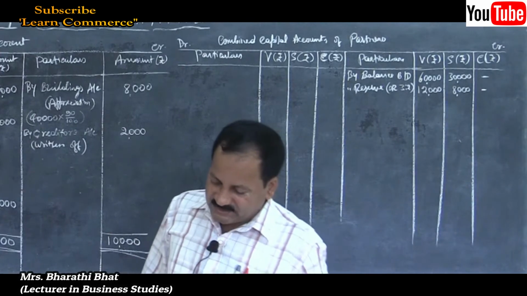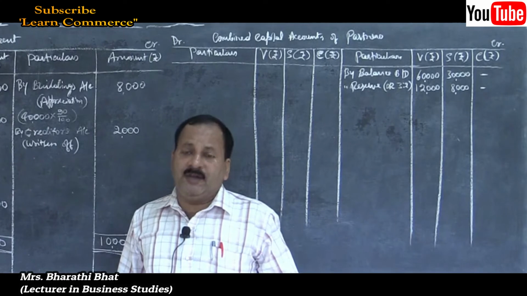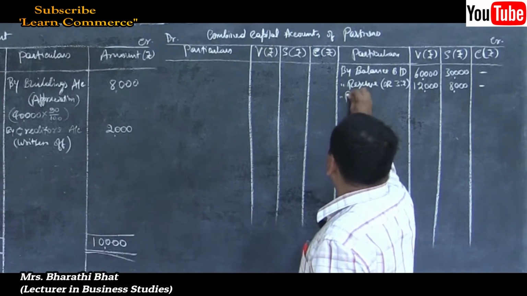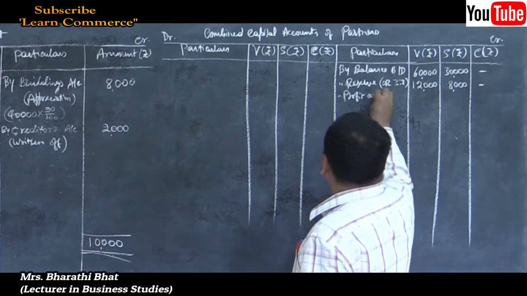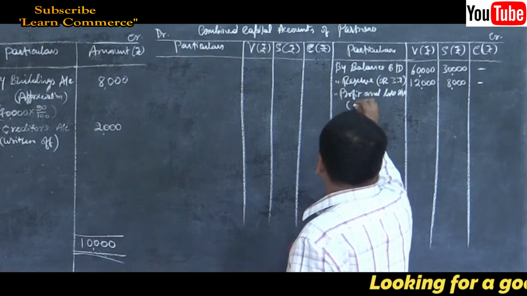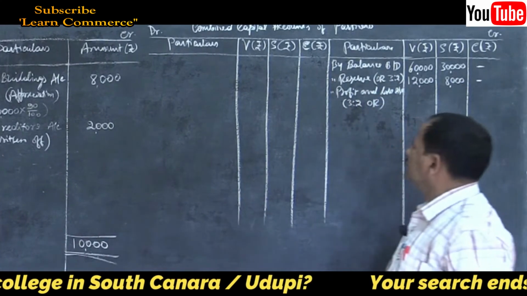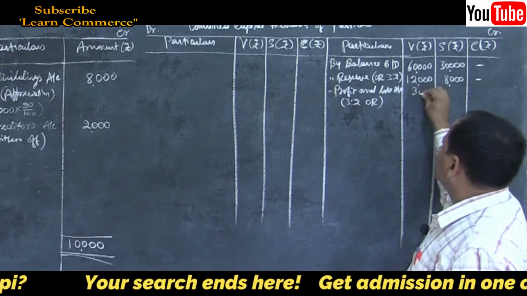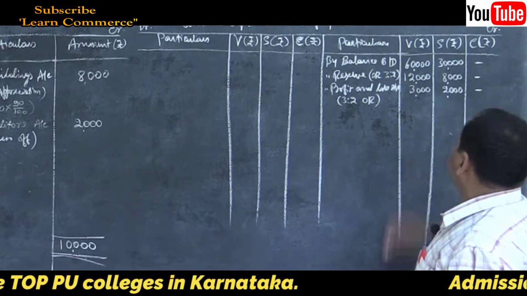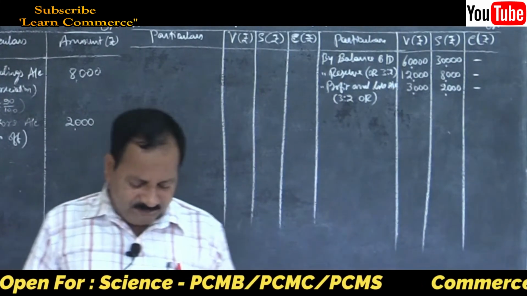3:2. Then there is profit and loss account on the liability side, an accumulated profit of 5,000. Distribute again by profit and loss account in the old ratio, 3 and 2. Correct. Nothing to new partner.